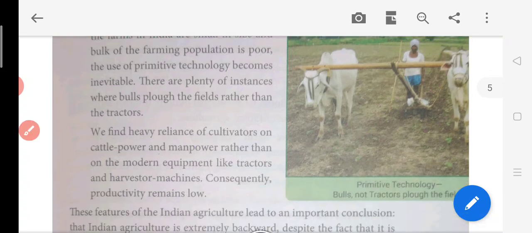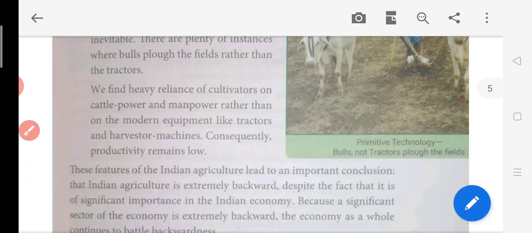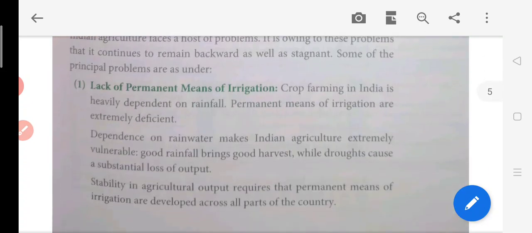As I told you earlier also, primitive technology means most of the people in Indian agriculture will be using such outdated technology and not the latest technology. This is also a conventional outlook, outdated thinking which they are having, which is another feature of agriculture.